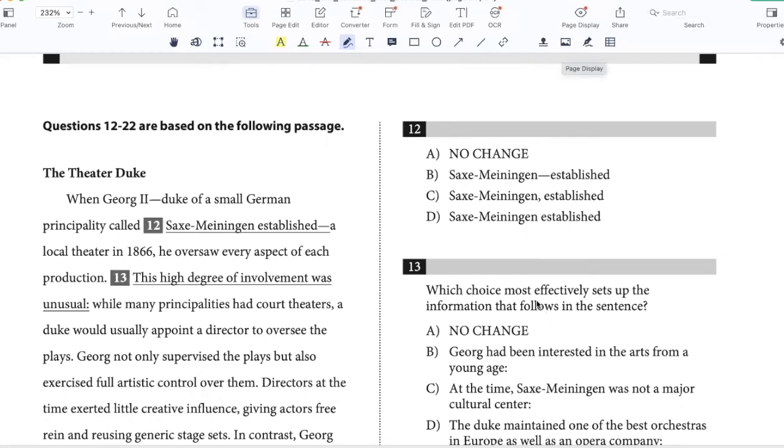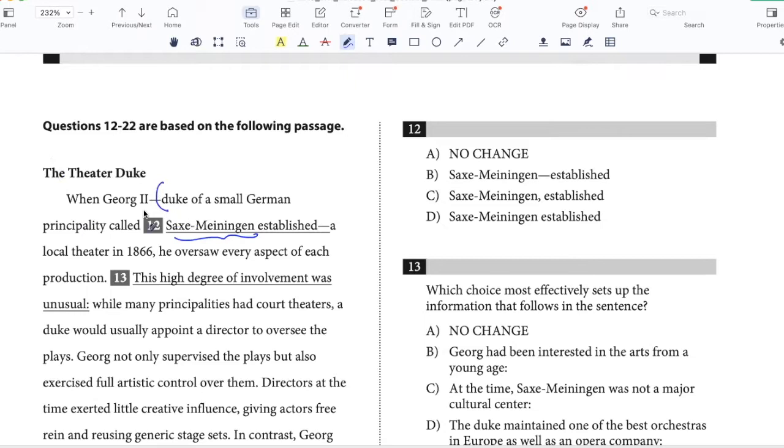In this video, we'll solve the second writing passage of the April 2019 US SAT, the Theatre Duke. When George II, Duke of a small German principality called Saxe-Meiningen, established a local theatre in 1866, he oversaw every aspect of each production. So here I need to decide the punctuation. So I'm saying when George II established a local theatre in 1866, he oversaw every aspect of the production.